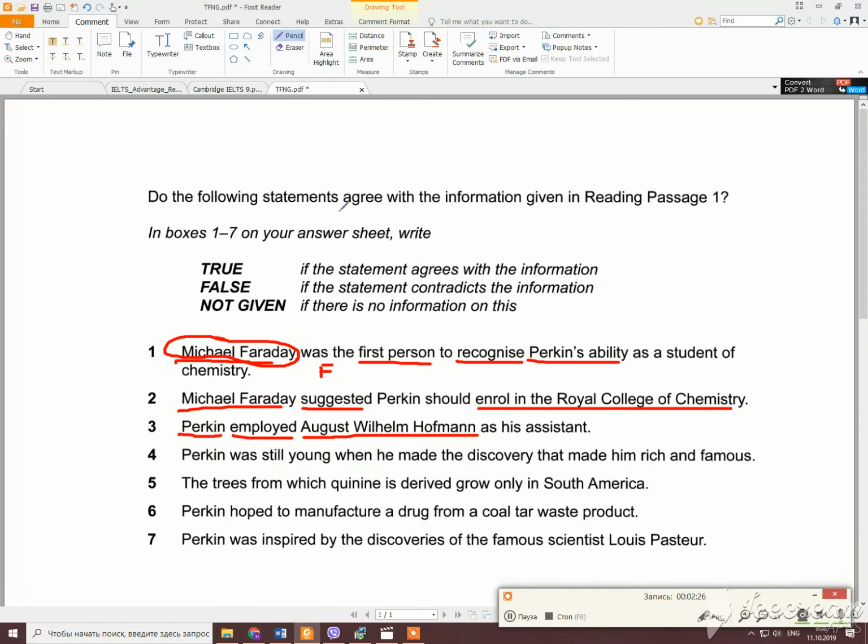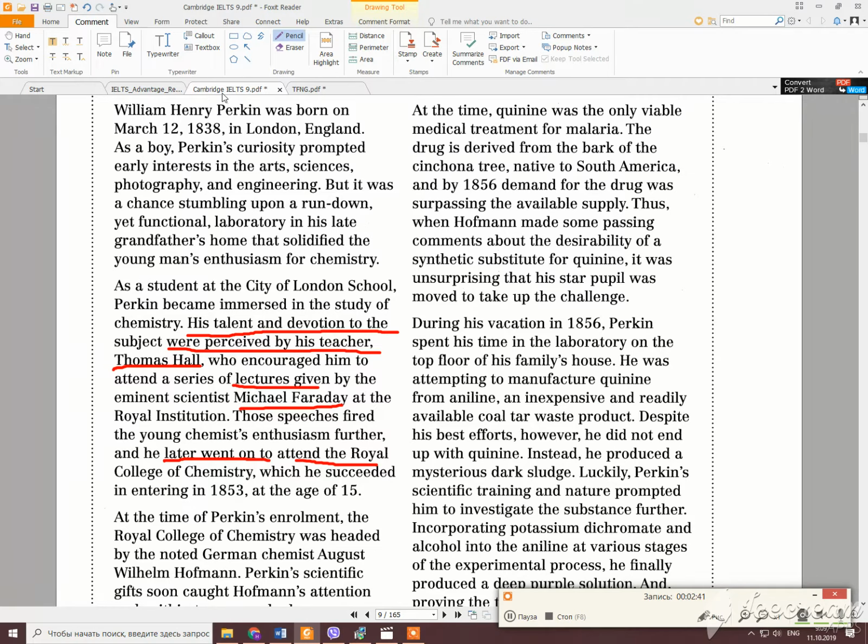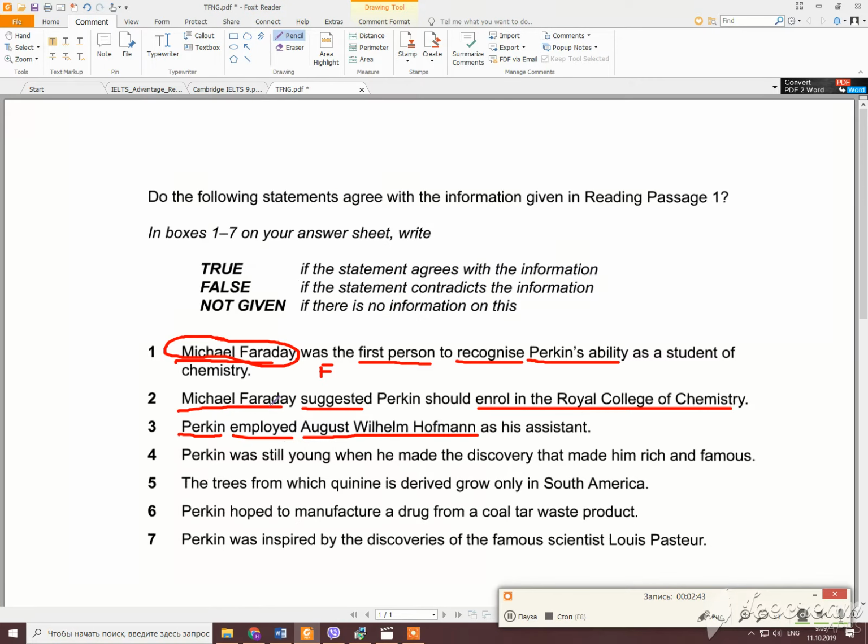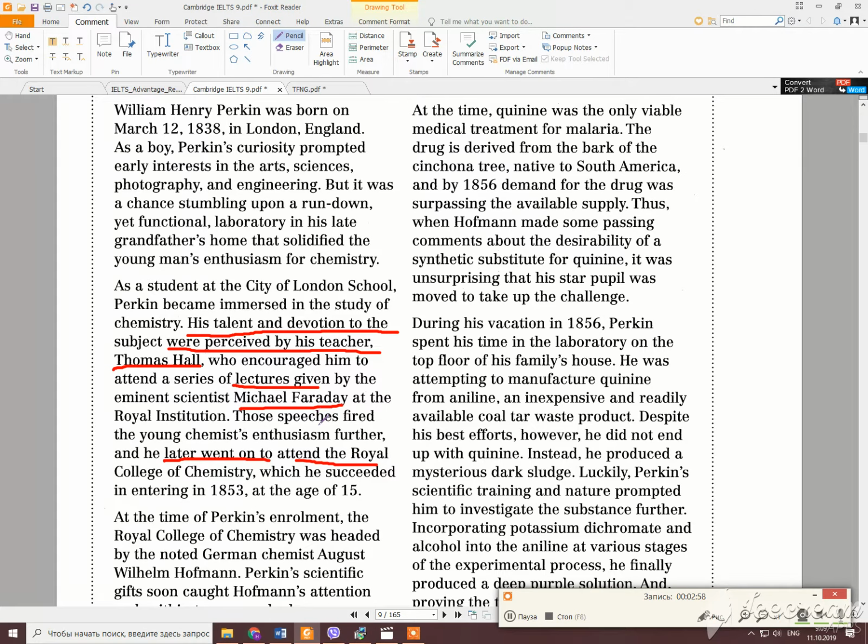Let's go back to our sentence. Michael Faraday suggested him to enroll. Definitely not. So he was inspired by his lectures, but there is no direct suggestion here, right? Now we are going to check if it is false or not given. So, do I have the information that someone else, but not Michael Faraday, suggested to Perkin to enroll? So I see that he was inspired, but I don't know.